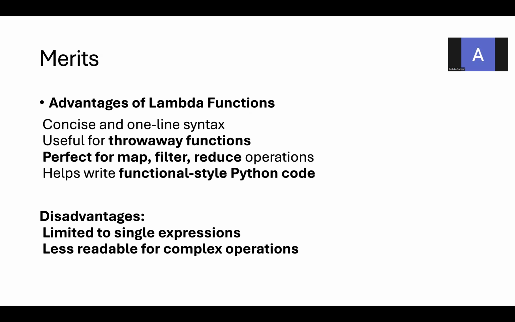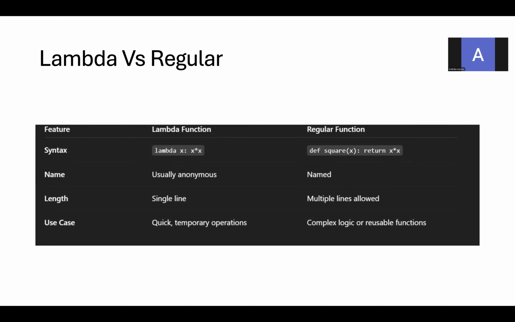Disadvantages: limited to a single expression, less readable for complex operations. So lambda versus regular function. Syntax: lambda, a parameter, and what is the computation. Here, def square of x returns x star x. In this, square is the function name, x is the parameter.